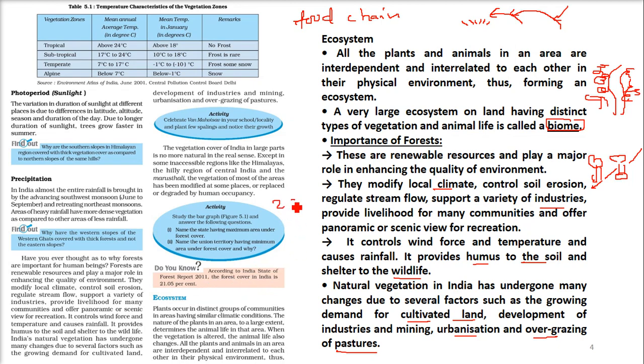According to the India State of Forest Report, which came in 2011, the forest cover in India is just 21.05%. It's alarming. We are the second most populous country on this earth after China, and by 2030, I guess, we are going to go ahead of China. To sustain all these people, we have just 21% forest cover. We need at least 40% and above forest cover.